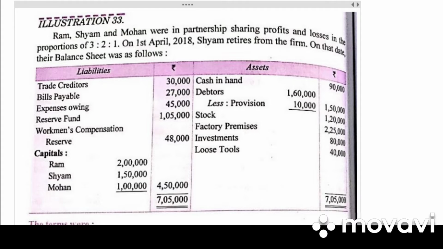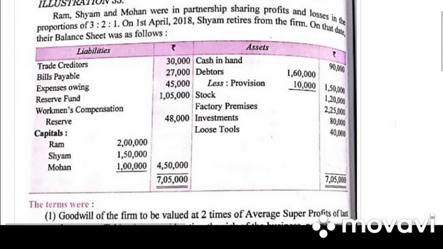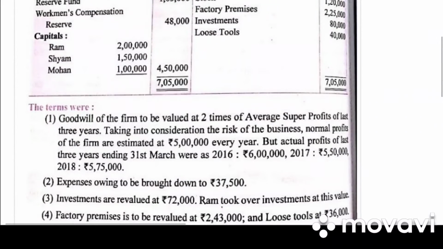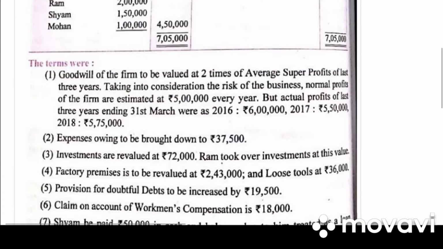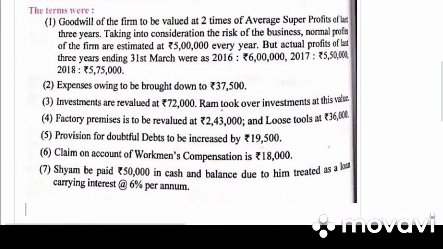Take down illustration 33. Ram, Shyam and Mohan were in a partnership firm sharing profit and loss in the ratio 3:2:1. On 1st April, Shyam retires from the firm. On that date, their balance sheet is given. Goodwill of the firm is to be valued at 2 times of average super profit. The profit has been given.